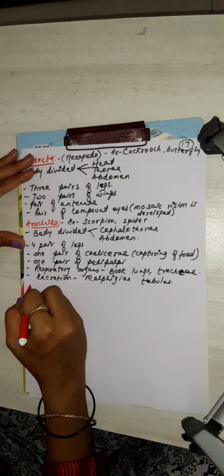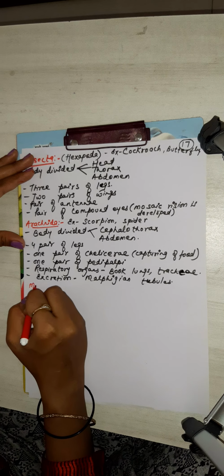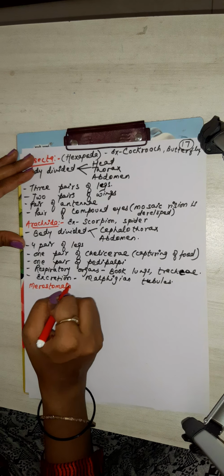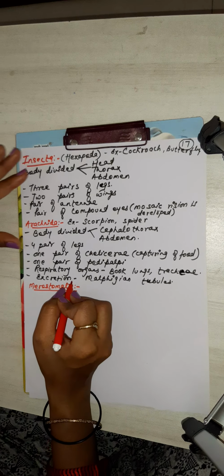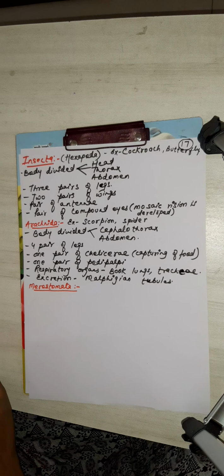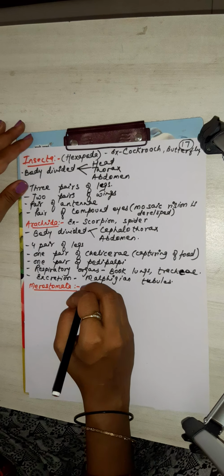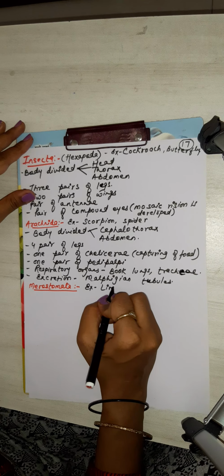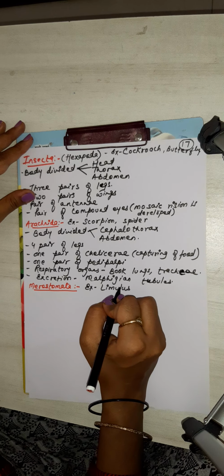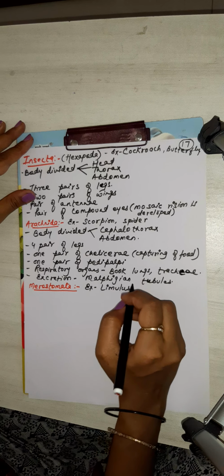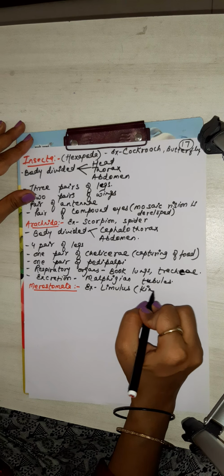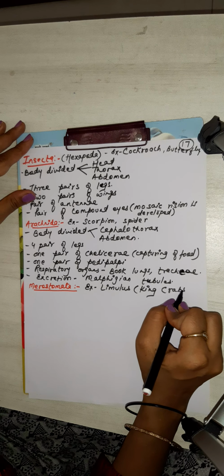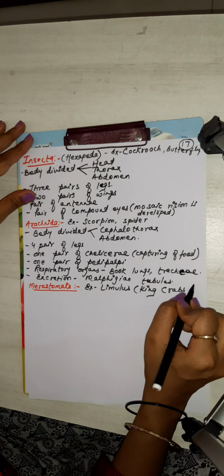Next come to merostomata. A very common example is Limulus. This is king crab, also horseshoe crab.